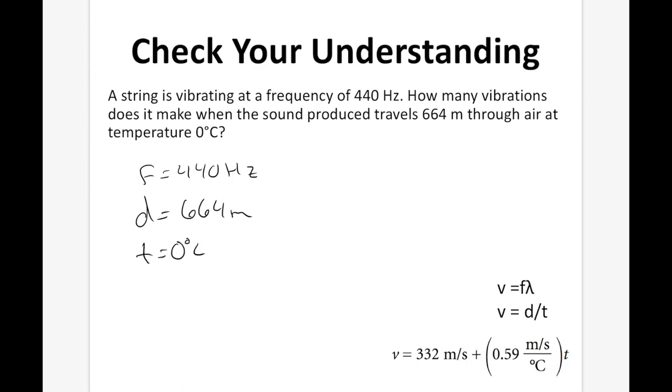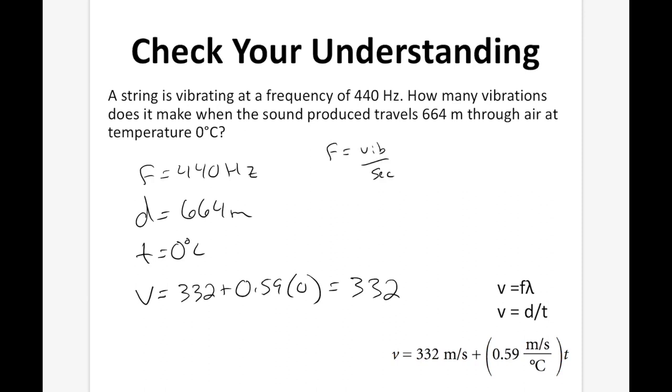Since we know the temperature, we can find the V, right? V is going to equal 332 plus 0.59 times 0, which is going to equal 332. So we're asked to find the number of vibrations. Remember, frequency is going to equal the vibrations per second. So what we need to know is how many seconds it's actually traveling for.